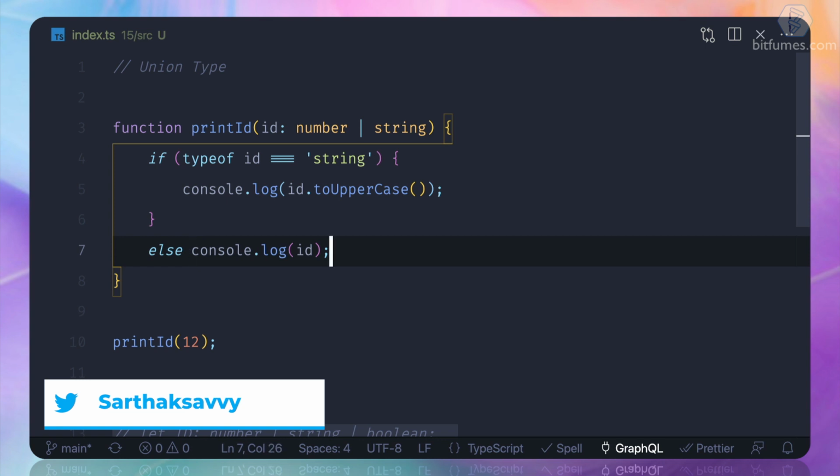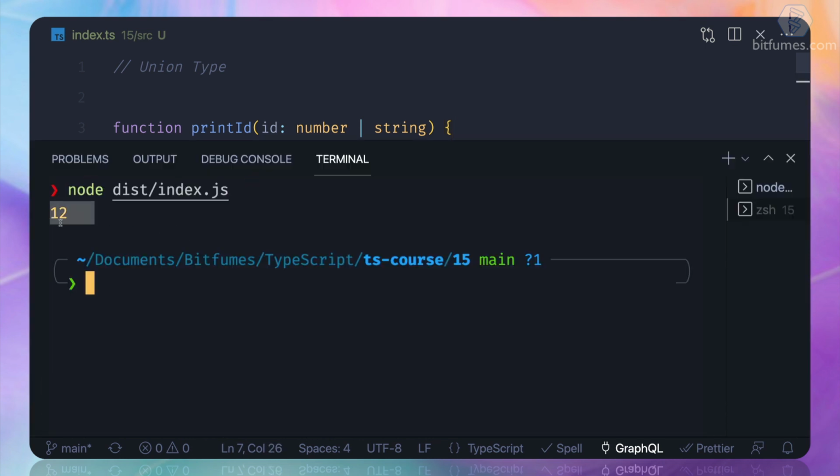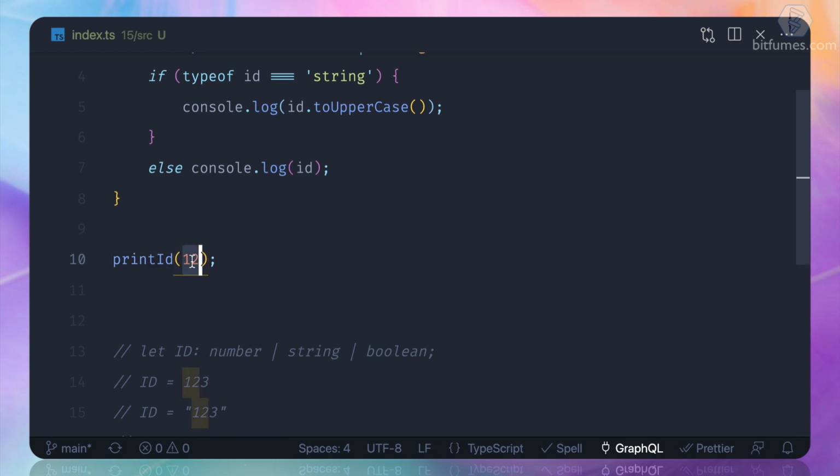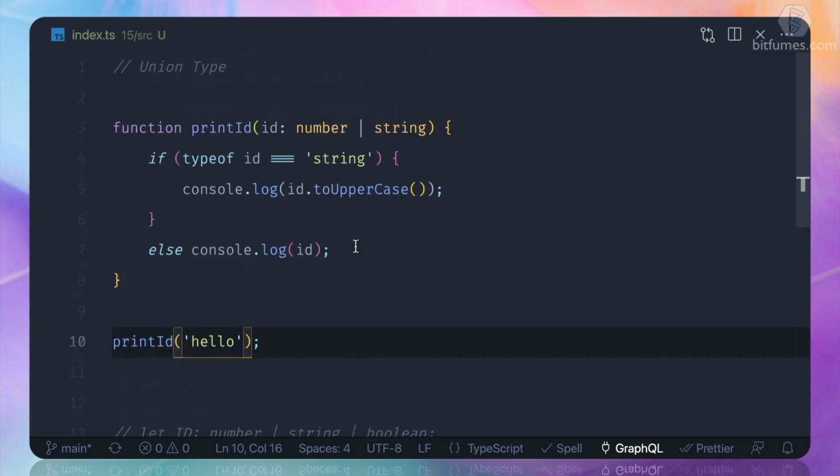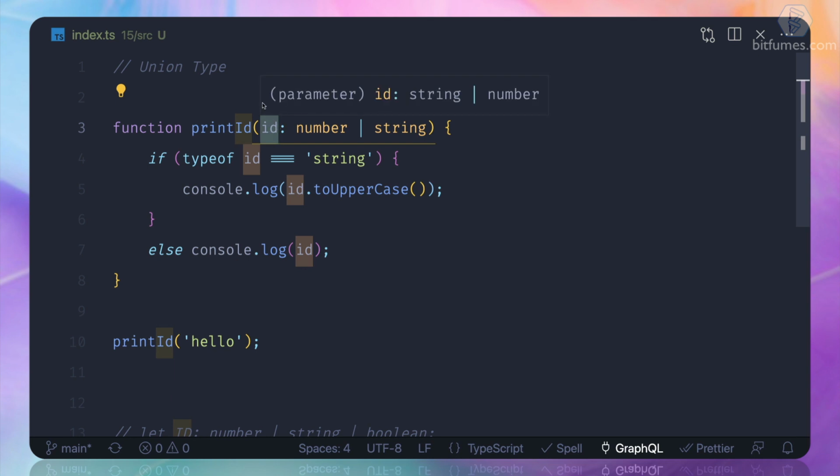Great. Okay, so let's run it, and yes, you can see 12 is there, and one more time, if hello is there, that's great. So this is called the union type, where we can combine more than one type to define the type for any variable.